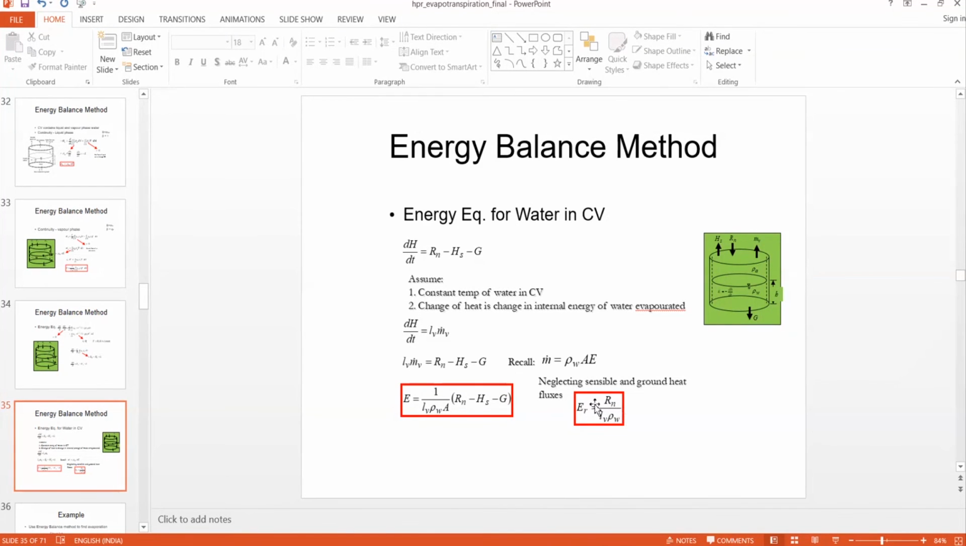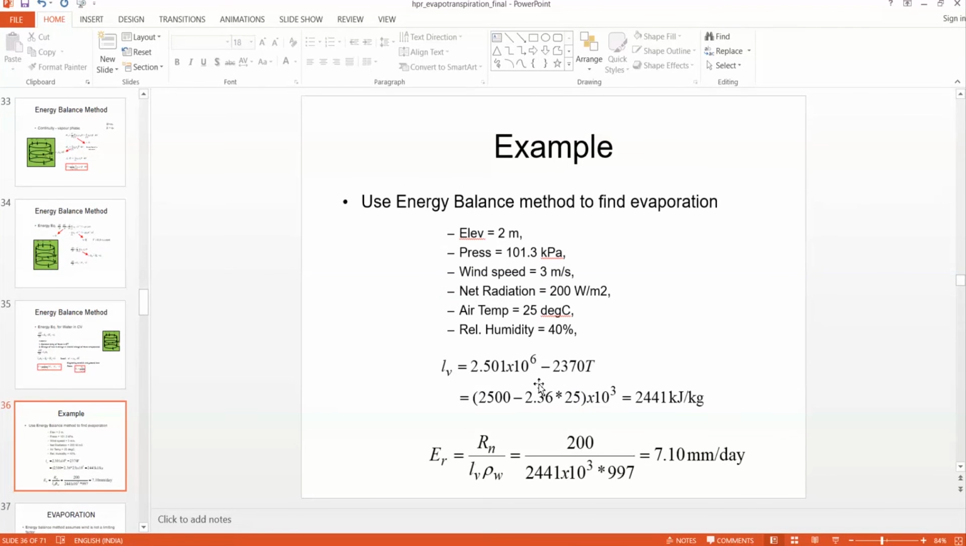The only drawback of this energy balance method is that Hs and G are difficult to estimate, so we are neglecting them. Whatever error accumulates in this energy balance method is due to neglecting Hs and G. So let's do one example. Elevation is given as 2 meters and pressure is 101.3 kilopascal. Wind speed at that 2 meter elevation is given as 3 meters per second.